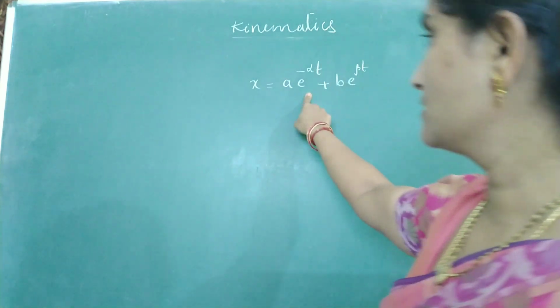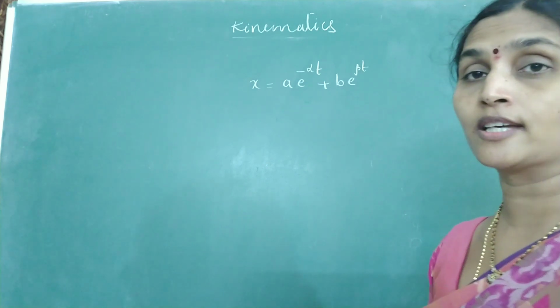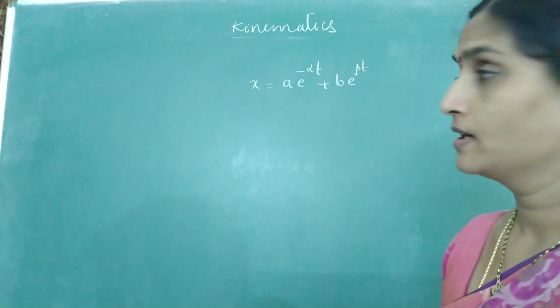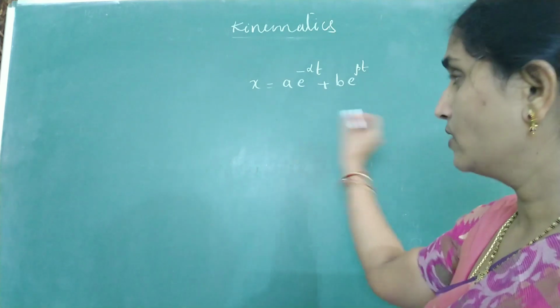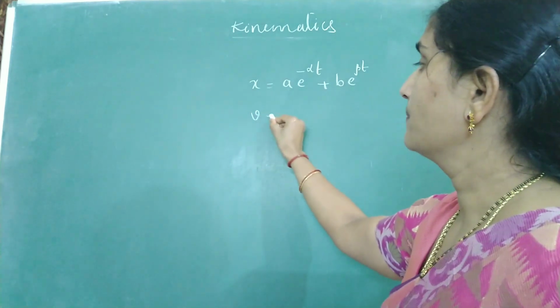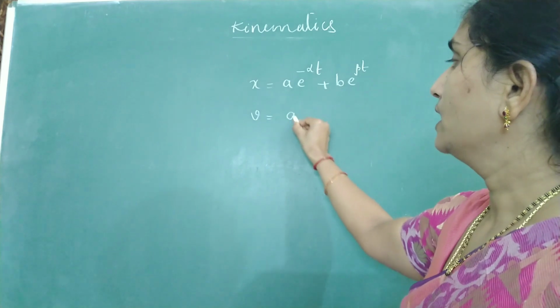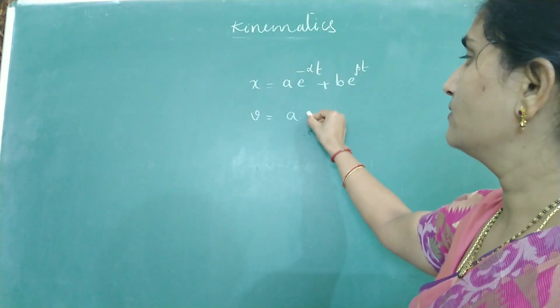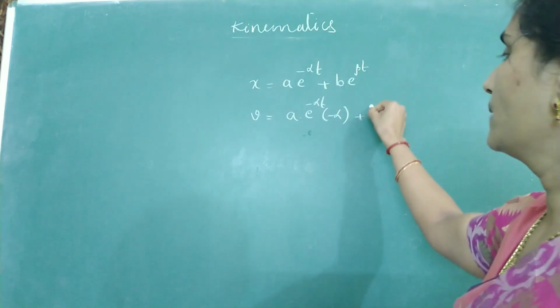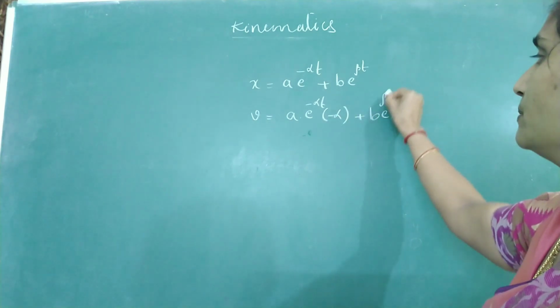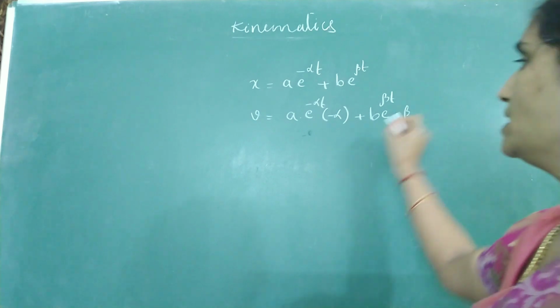Okay, coming to this question, even here x is a function of time. The question is, is the speed or velocity of the particle increasing or decreasing with time? Where alpha, beta, a and b are constants. So differentiate the relation to find the velocity. V equal to a into differential of e power minus alpha t is e power minus alpha t into minus alpha, plus b e to the power beta t into beta.